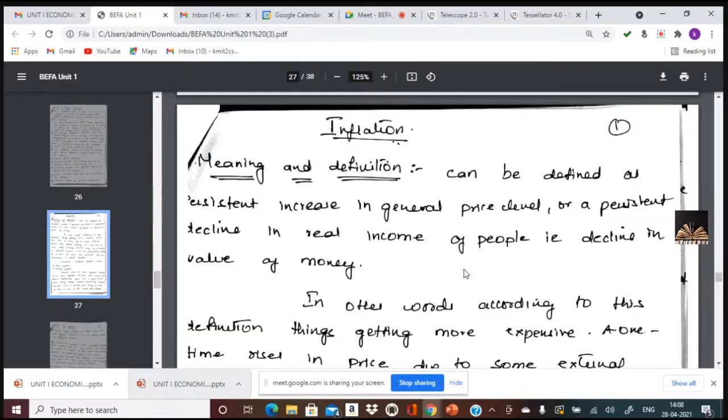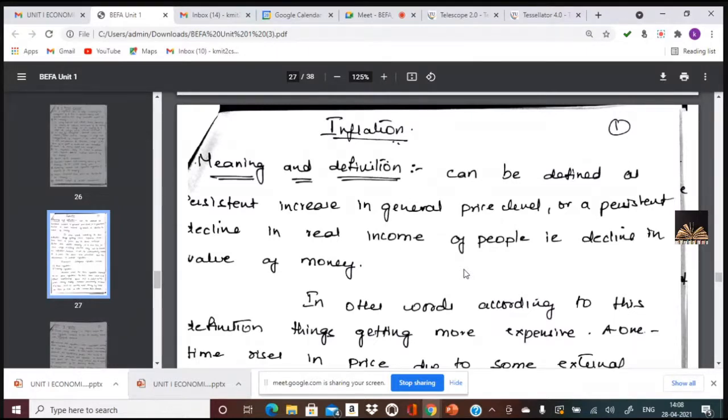Gross domestic product and net factor income. Very good. Net factor income from abroad. If you add net factor income from abroad to GDP, we get GNP. And from GNP, if you deduct depreciation, we get NNP. So this is how we calculate national income.